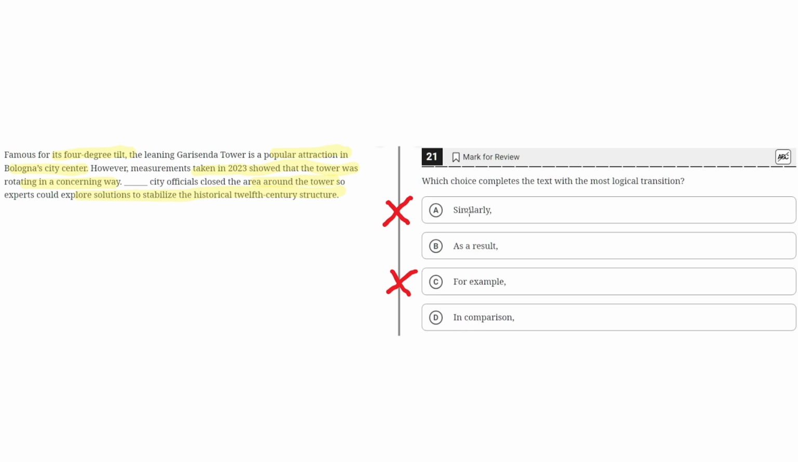D. In comparison. This is incorrect because, like A, in comparison highlights a similarity between the second and the third sentence, but this is not the case because the second sentence discusses the measurements that the tower was rotating in a concerning way, and this is not similar to the result of how the city officials closed the tower to explore solutions. So D is incorrect. Therefore, the correct answer is B.